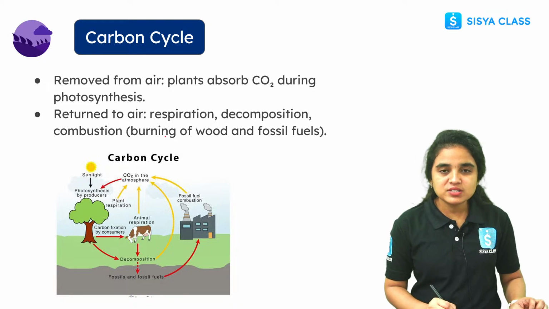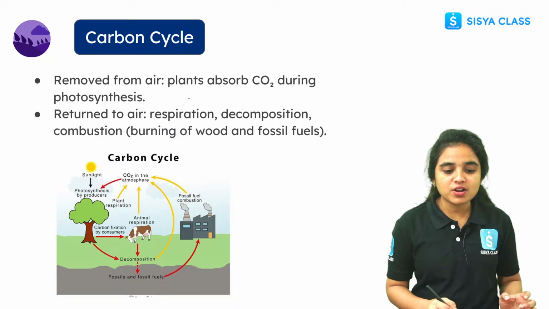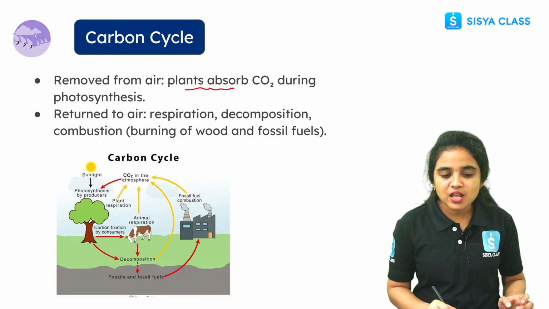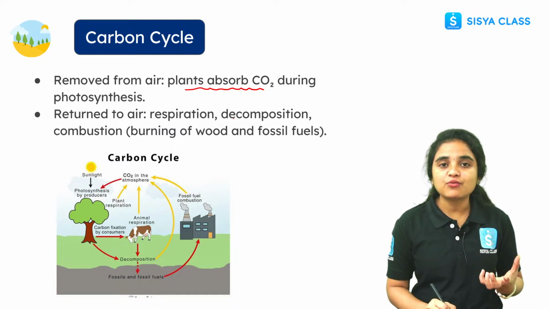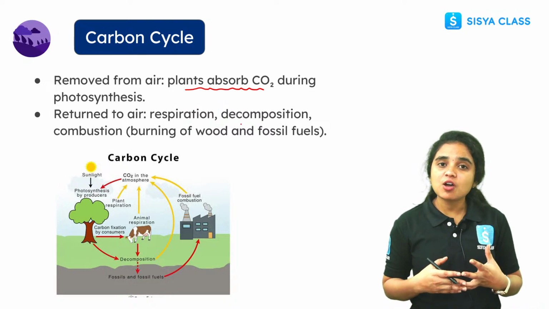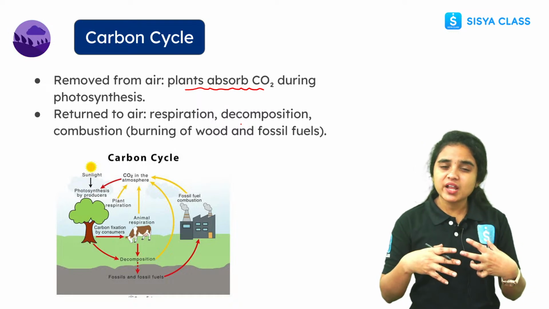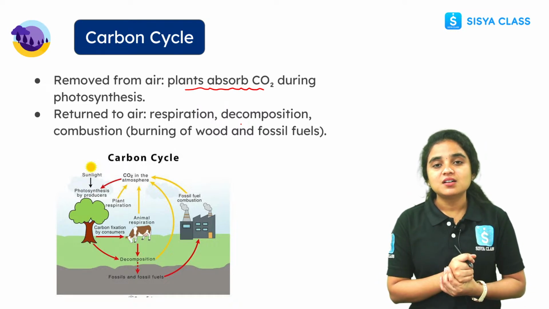And there is a carbon cycle. While coming to the carbon cycle, the carbon is removed from the air. How is it removed from the air? The plants will absorb the carbon dioxide during the photosynthesis process. We respire, right? We breathe in oxygen and we breathe out carbon dioxide.